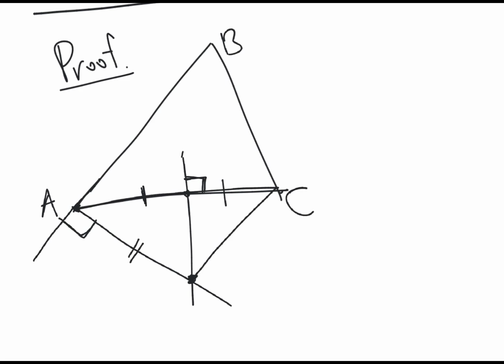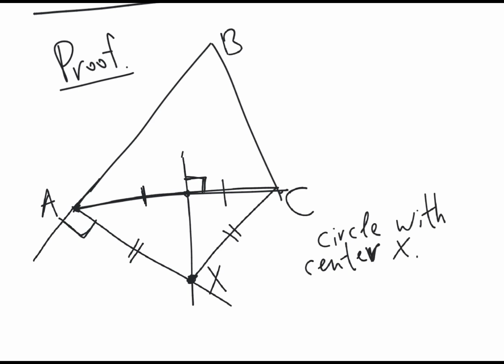So these two segments are equal to each other, and if we consider a circle with this center, let's denote this point X. So we consider a circle with center X and radius AX, right? So we consider a circle with center X and radius AX.